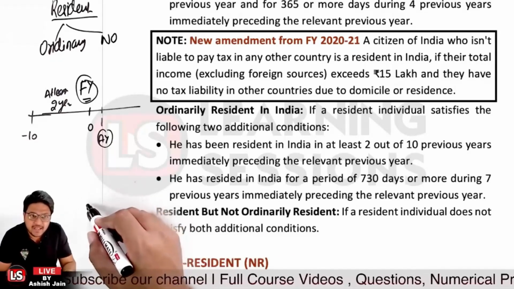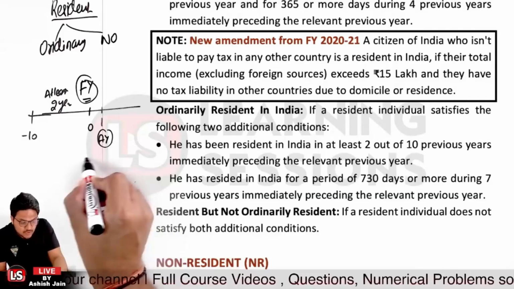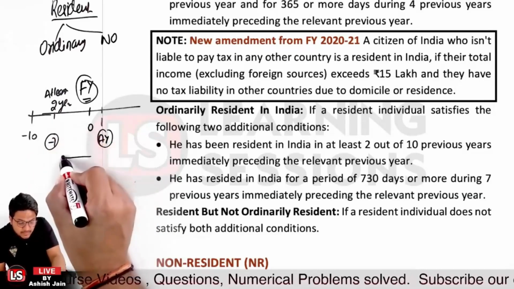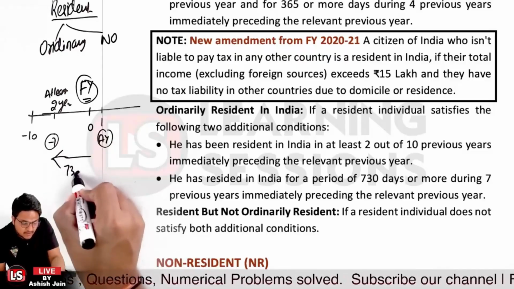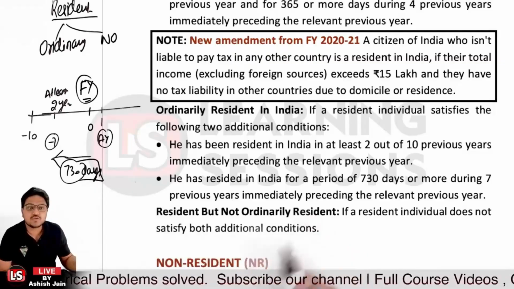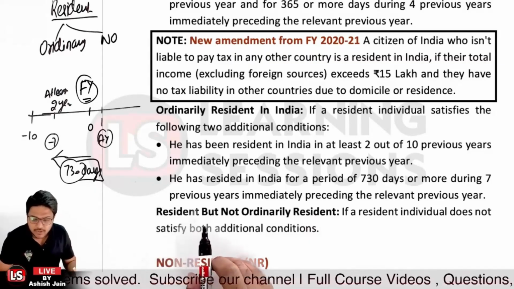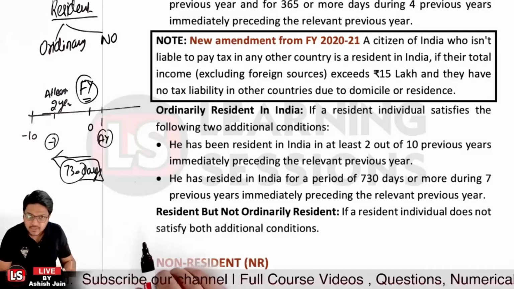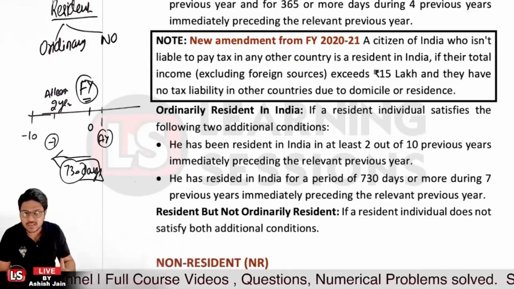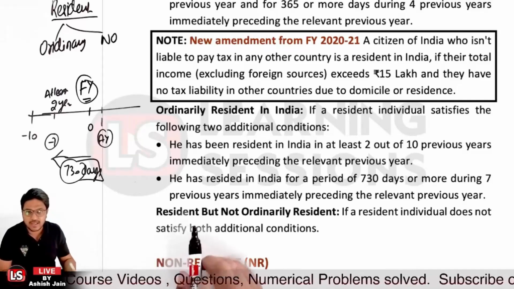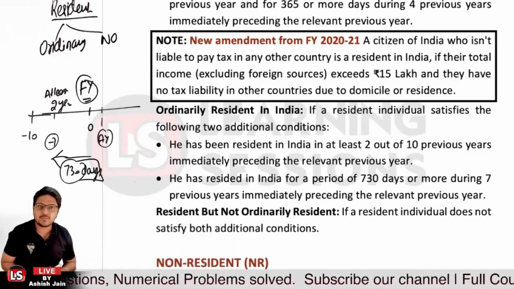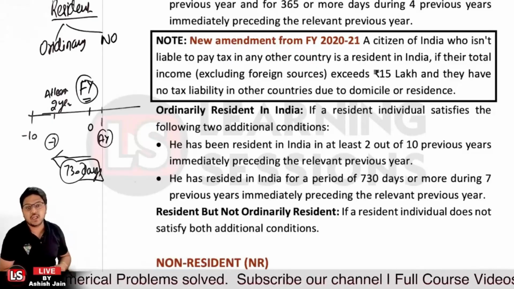The person is to reside in India for 730 days or more in the last 7 years. Okay, so these are the two conditions to be taken care of. The first condition is that, relevant to the previous year, in the previous 10 years, the person must have resided in India for at least 2 years, and also, for the last 7 years, the person must have resided for at least 730 days or more. Then in that scenario, the person will be considered an ordinary resident in India, right?